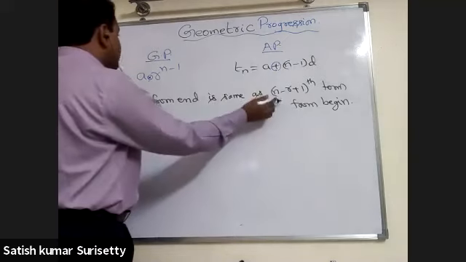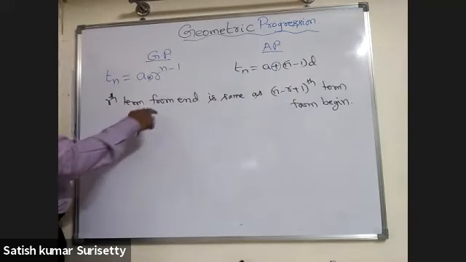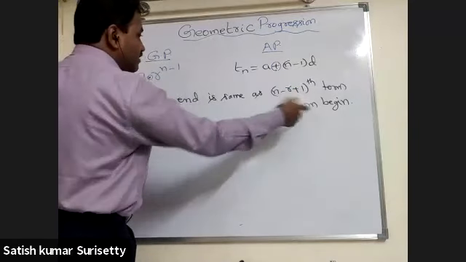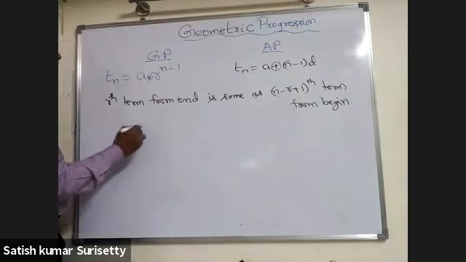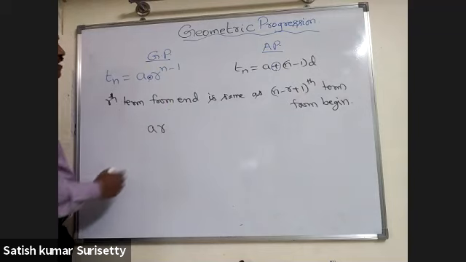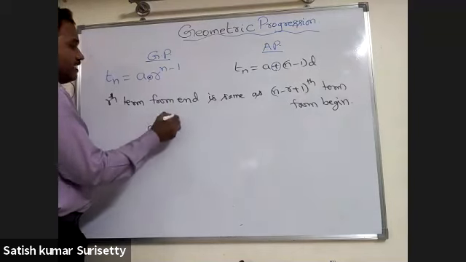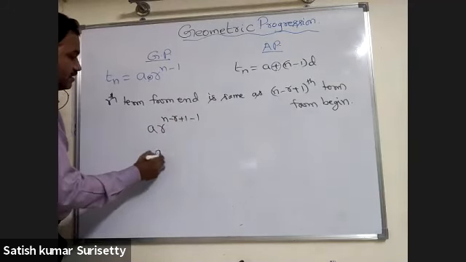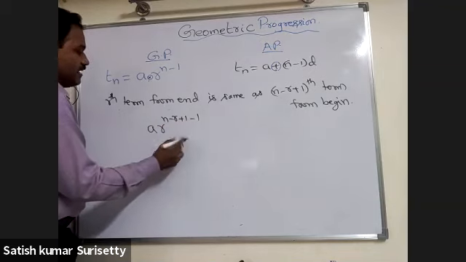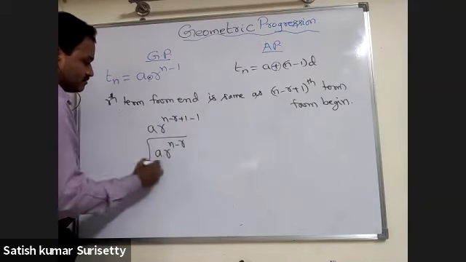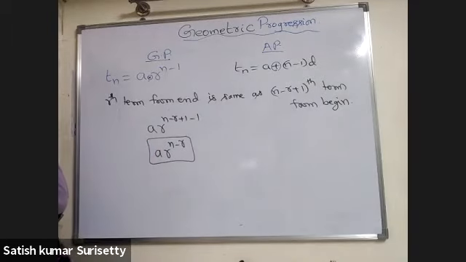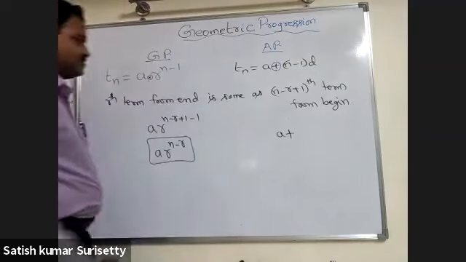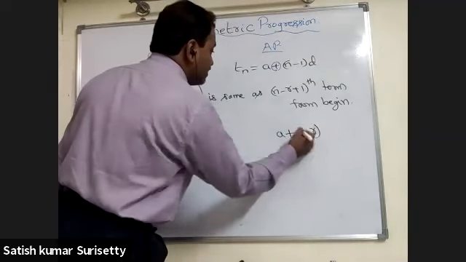Now, in case of geometric progression, the rth term from the end will become the n minus r plus 1 term from the beginning. So the formula will be A into r to the power of n minus r plus 1 minus 1. So what does this become now? A into r to the power of n minus r. Whereas in case of arithmetic progression, it will be A plus n minus r into D.